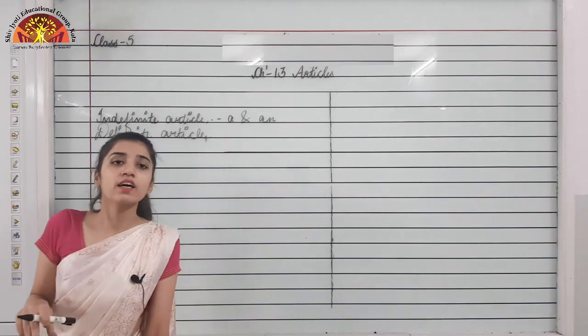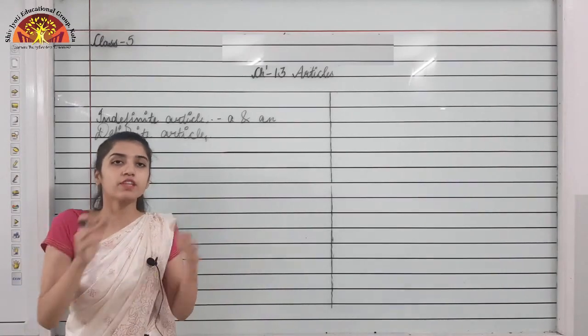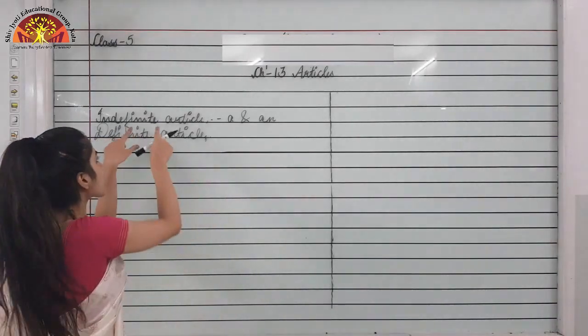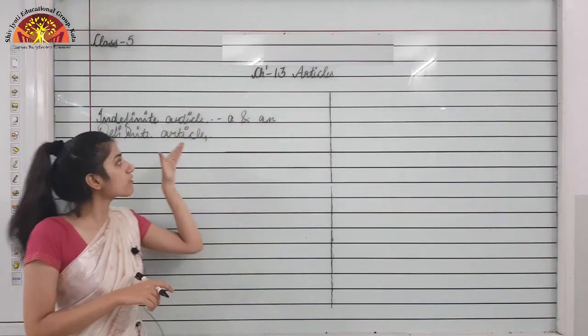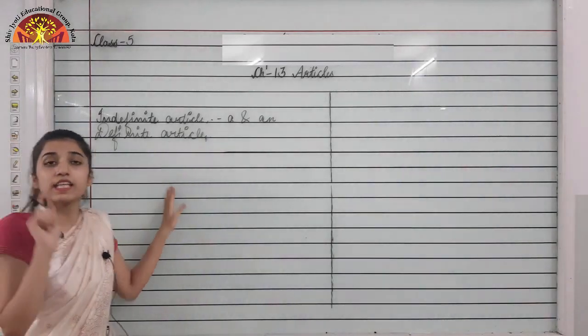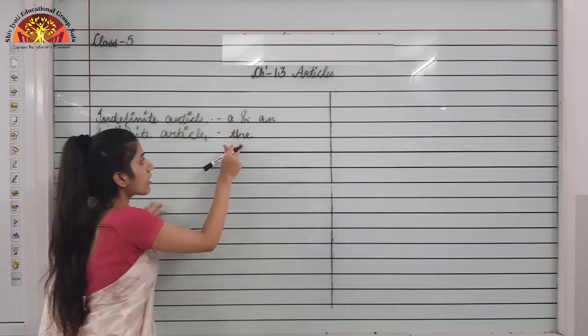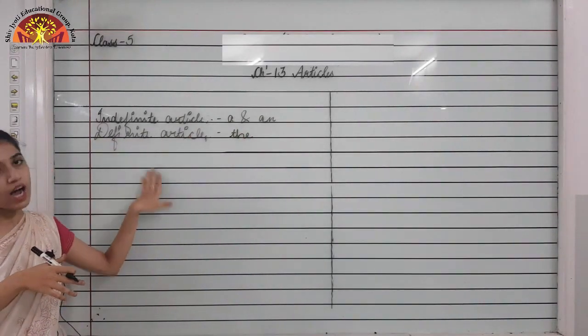I can say they are used to refer to general things. Okay, when we are talking about general things, we are not particular about them, then we will be using indefinite article, which is what? A and an. Okay, now moving to the definite article. The article that is left is what? The. So the is an example of what? The is what? A definite article.